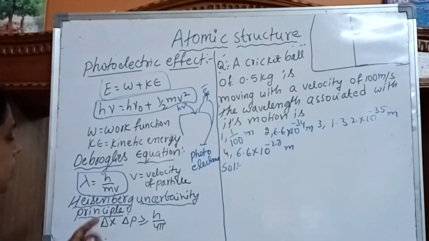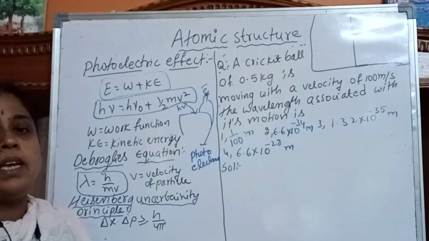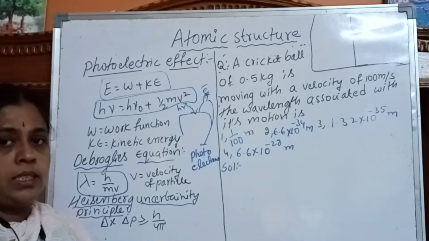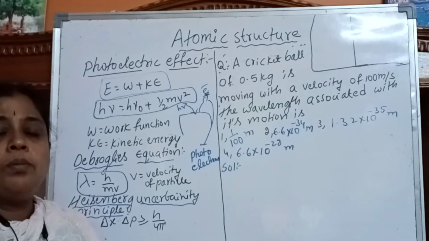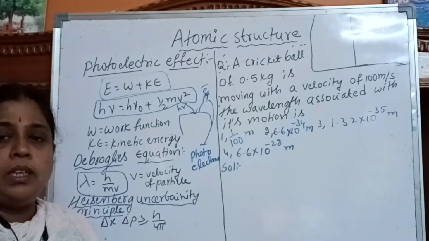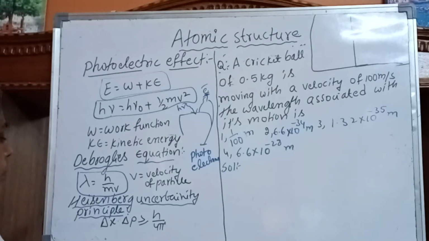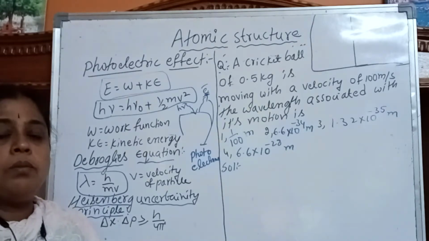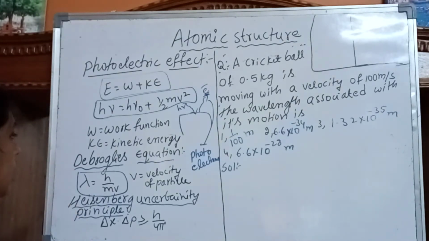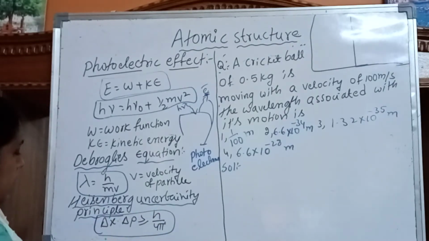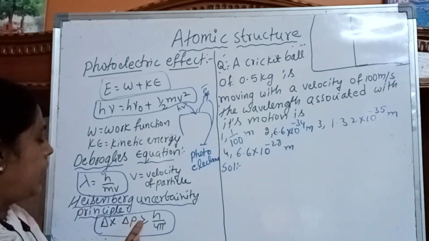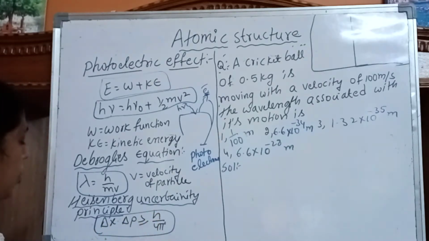Then the Heisenberg uncertainty principle. The definition of the Heisenberg uncertainty principle is that it is impossible to determine the exact position and exact momentum of an electron. The mathematical expression is delta x into delta p greater than or equal to h by 4 pi.